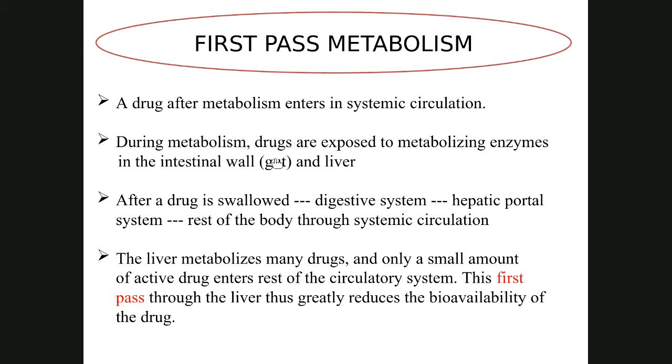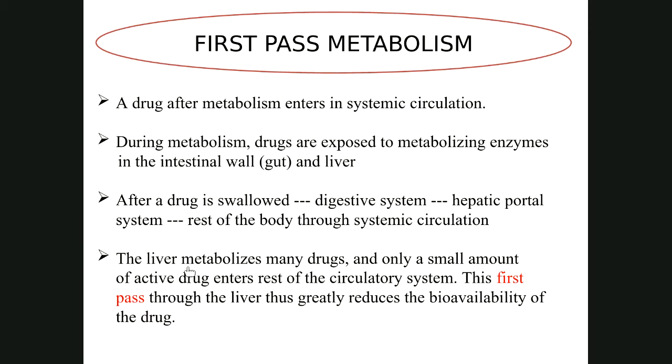The drug is exposed to different digestive enzymes, or you can say different metabolizing enzymes, either in the intestine or in the liver, right? So, after a drug is swallowed, it goes into the digestive system. From the digestive system, it goes to the liver, that is hepatic portal system. And from there, it enters into the rest of the body via the systemic circulation. So this is the sequence that is followed by the drug.